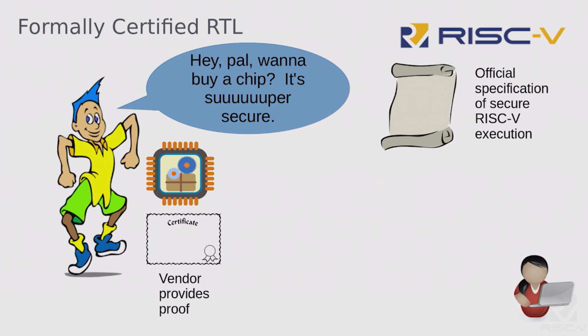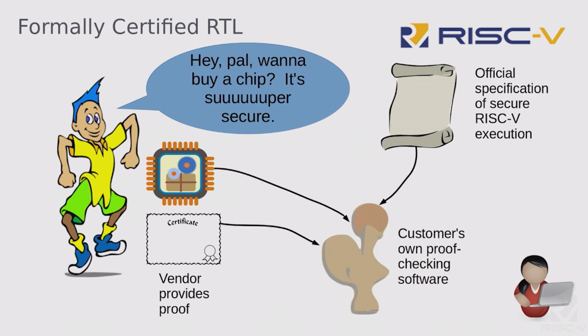The client is skeptical, but he has his own installation of a proof checking program where he just pours all these ingredients into it and relies on that program to give the thumbs up or the thumbs down. The customer doesn't even need to read the RTL to get this assurance. He needs to trust the RISC-V Foundation came up with the right specification, but we hope it's a lot shorter than the RTL of the processor, so we're really better off than the traditional situation.